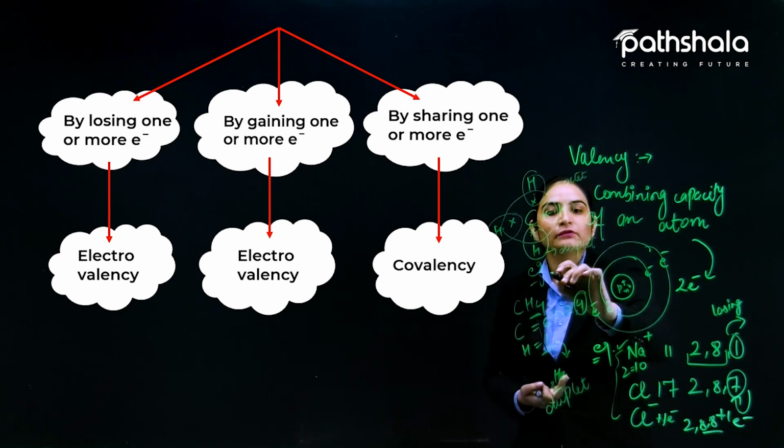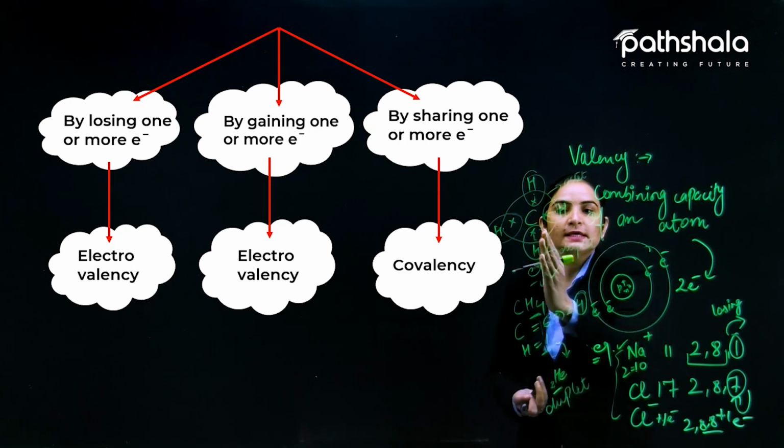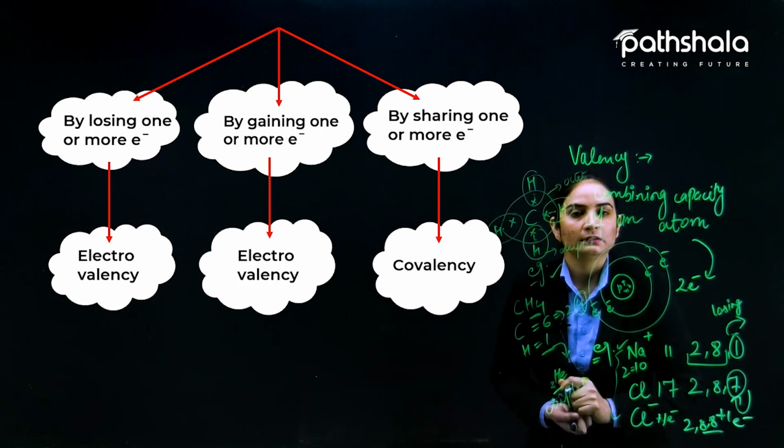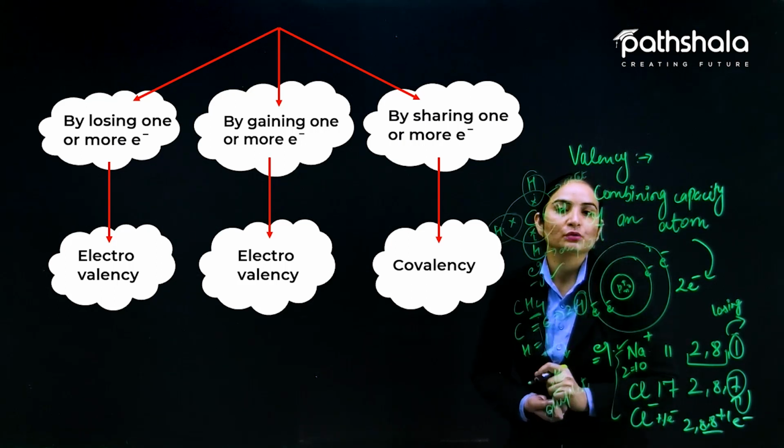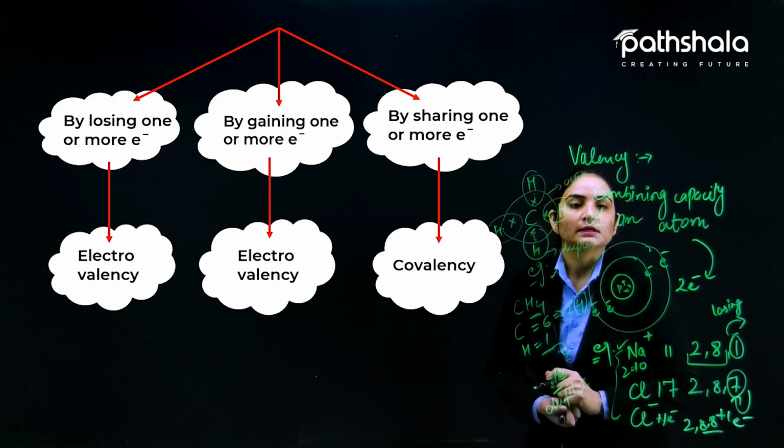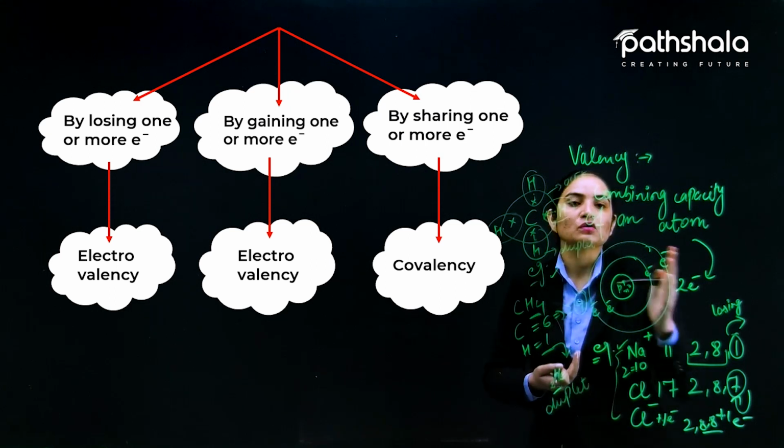Fine. So for covalency I have given you the example of methane, where atoms are going to share the electrons with each other to complete their nearest noble gas configuration.